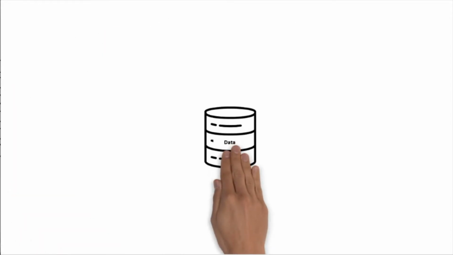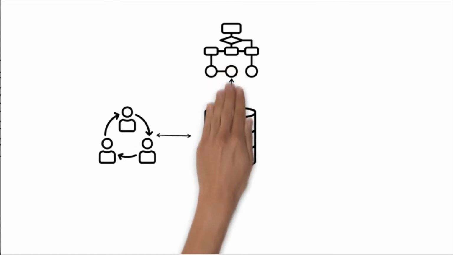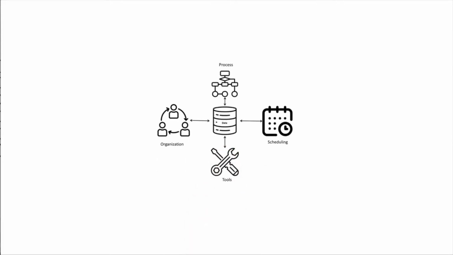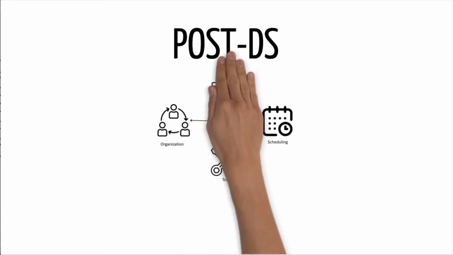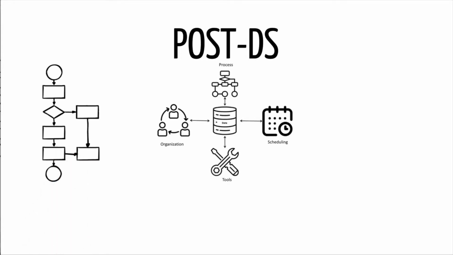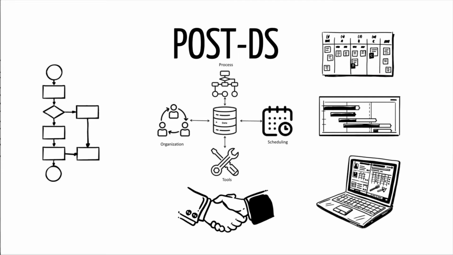In the literature review, it is possible to identify 4 main blocks to tackle the problem of data science projects: process, organization, scheduling, and tools. In this sense, we proposed process, organization, and scheduling electing tools for data science, or in short, PostDS. This allows not only to discriminate the processes used for knowledge discovery, but the joint integration with other important factors of project management in data science, such as organization, scheduling, and tools.